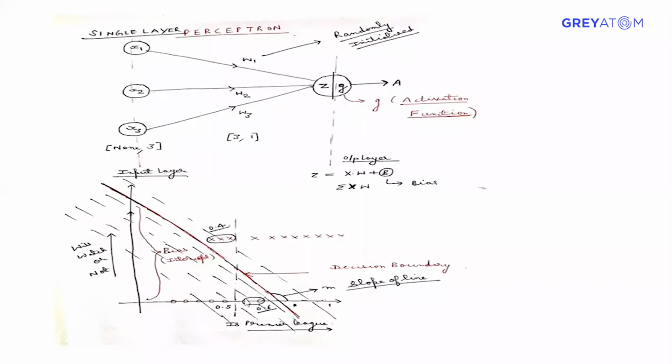So what is this population all about? Even if it's greater than 0.5, he's still not watching, because he's kind of a personality for whom it doesn't matter. He used to watch very important matches. So that's why, despite the probability of the Premium League being greater than 0.5, he's not watching the game. And what about these persons? These persons are very curious. They like football so much, so even if it is not a Premium League, they will end up watching.